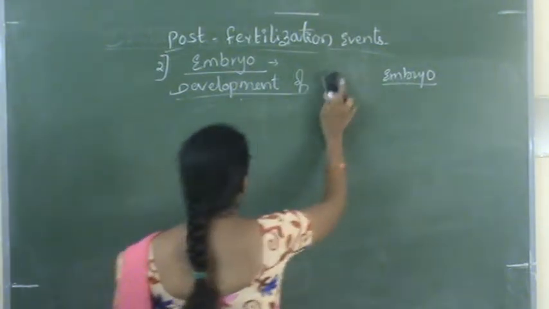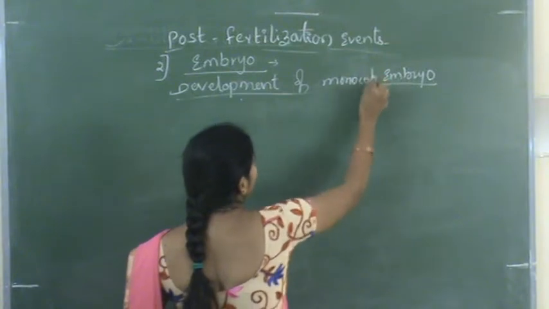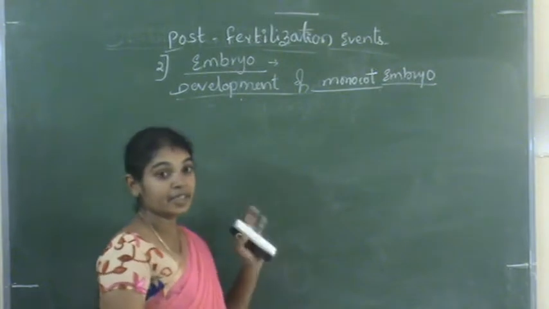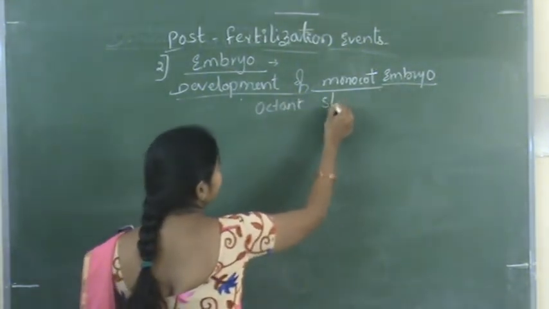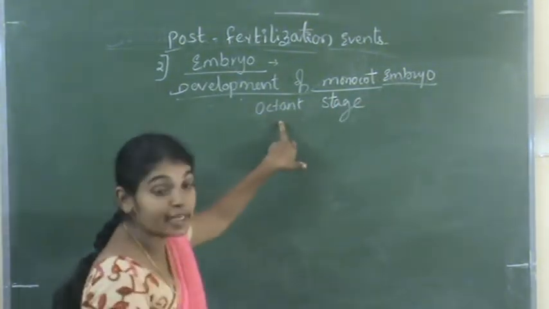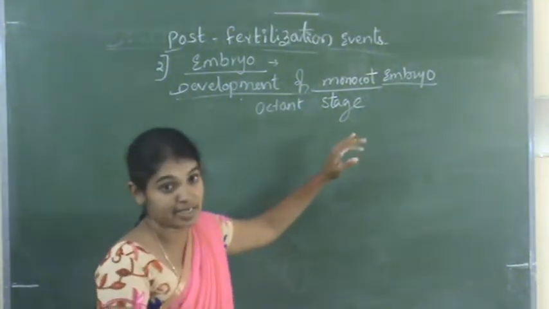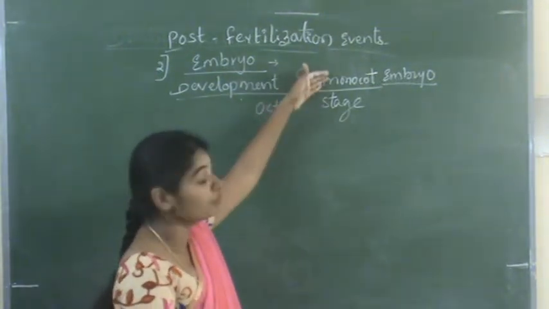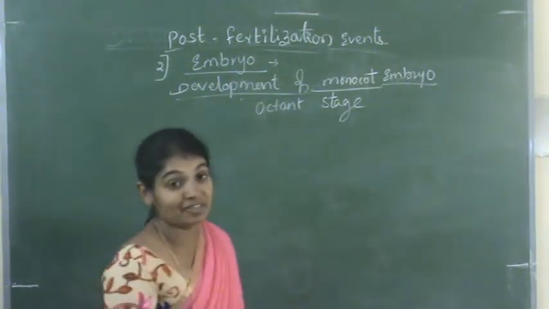So then, development of monocot embryo. It is also similar to the dicot embryo up to the octant stage. So that means the suspensor cell transversely divides up to the eight-celled stage. Up to this, it is similar to the dicot embryo. And after this the differentiation takes place. So what is the differentiation?